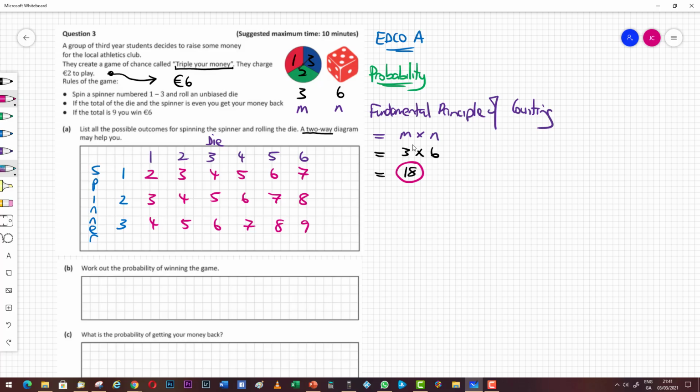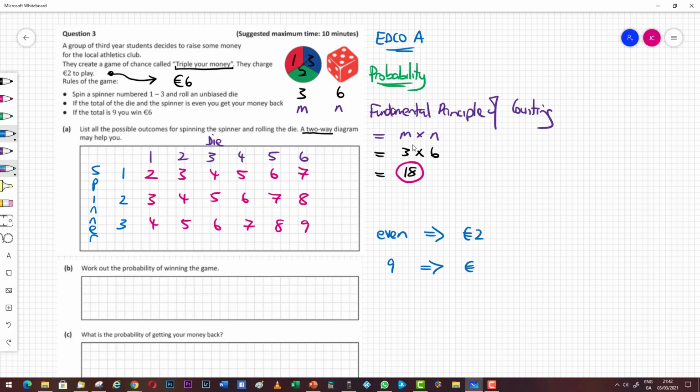Now, how do you win this game, or how do you get your money back? So we're told in the question that if the total of the die and the spinner is even, you get your money back. So even, you get €2, which is your money back. If you get a 9, you win €6. So how do you triple your money? You have to roll a 9.